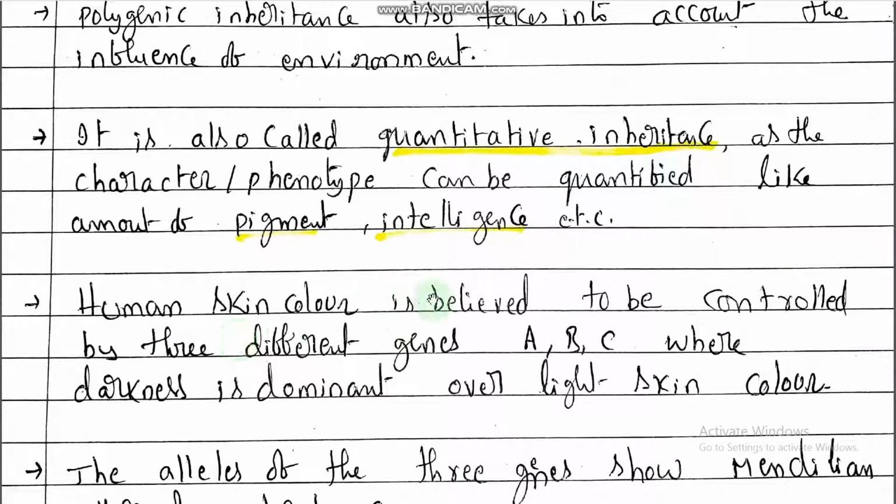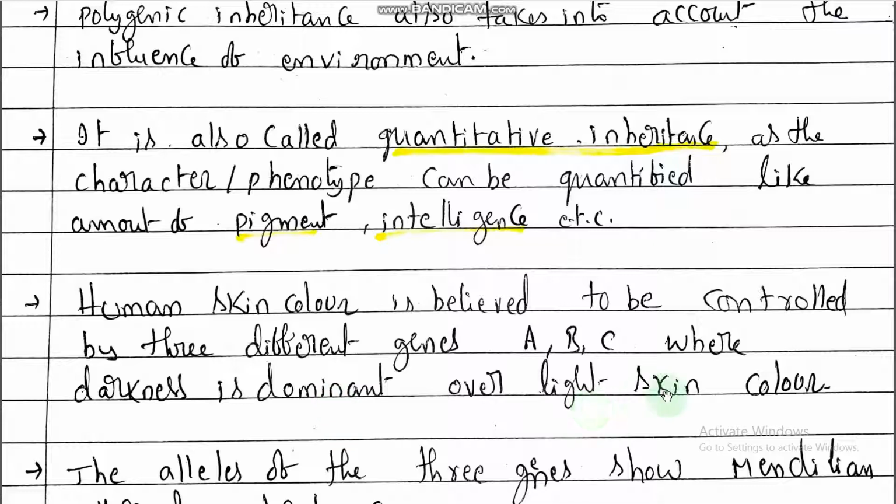Human skin color is believed to be controlled by three different genes, capital A, capital B, capital C, where darkness is dominant over light skin color.